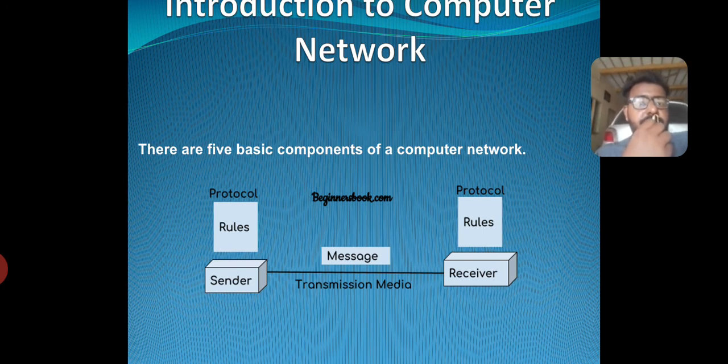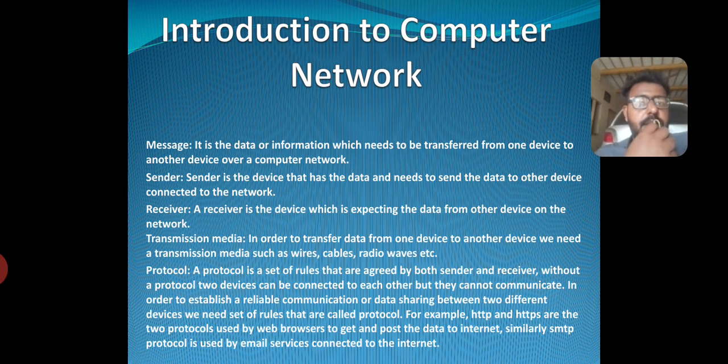There are five basic components of a computer network: rules, sender, message, rules, receiver. Message: it is the data or information which needs to be transferred from one device to any other device over a computer network.